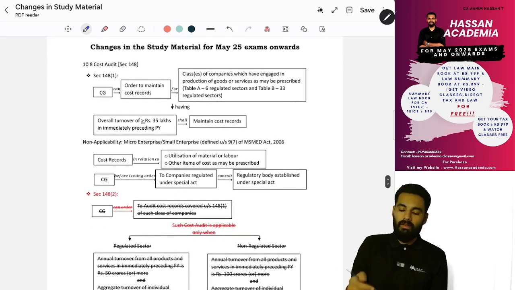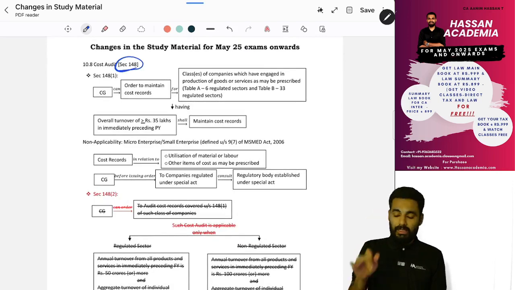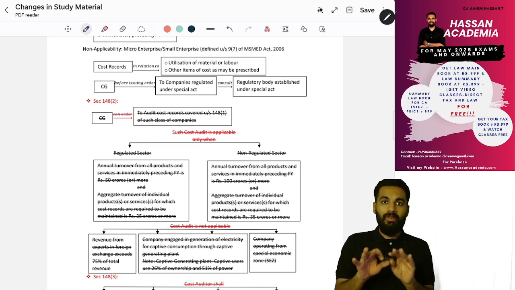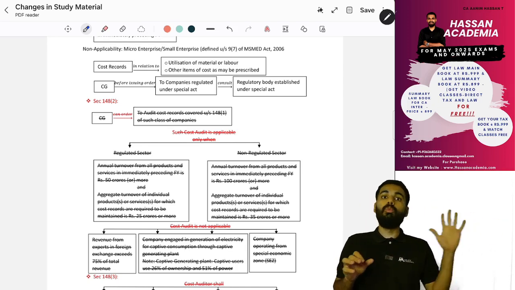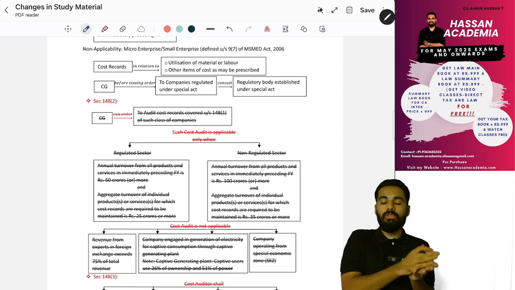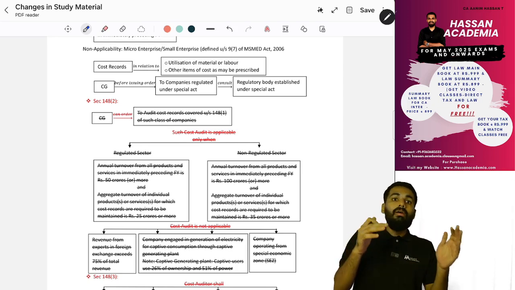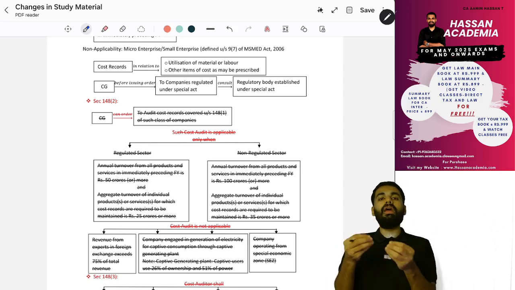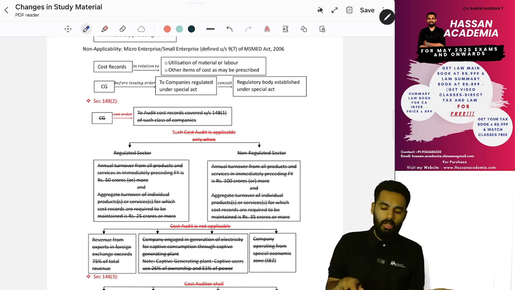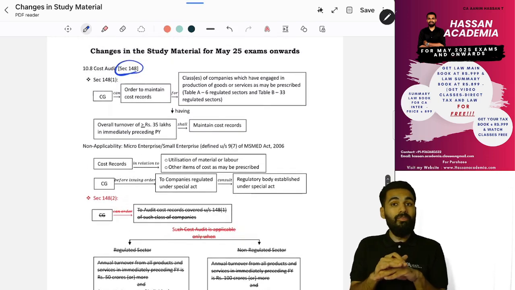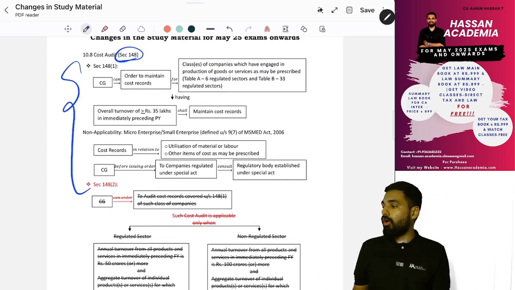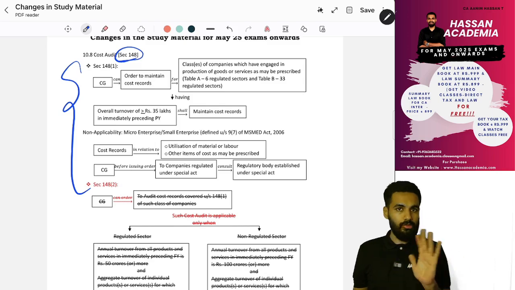Next, chapter 10, section 148. This is there in your audit subject, group 2, but you have to study it here too. Before the new syllabus, in the old syllabus, this portion was not there. In the new syllabus they added it. Now they understood this is not relevant for CA Inter Law, so they will remove it: cost audit. They did not remove the entire portion. Who should prepare the cost records, there is no change in that.